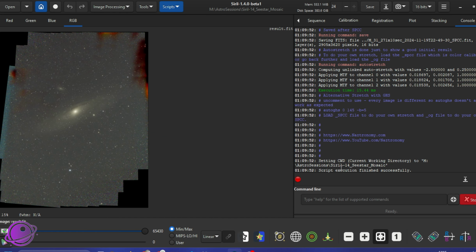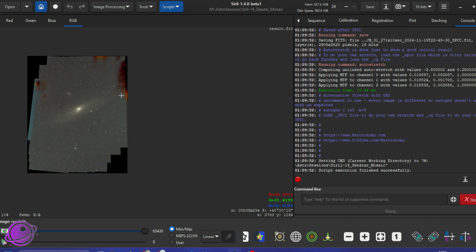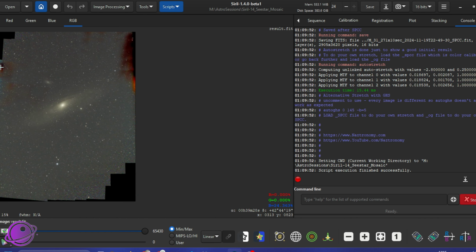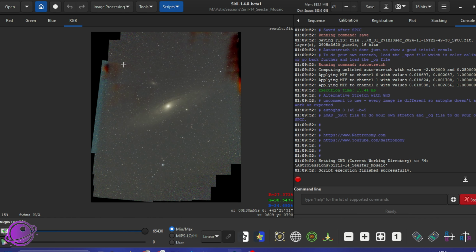All right, that ran. That was super fast actually. And this is what we see. And you can see some of the bad files. This is tree getting into view, and it does an automatic stretch, just to show you what the results are like. So it actually saves the auto stretch onto the result here. But if you want, you don't have to use this.